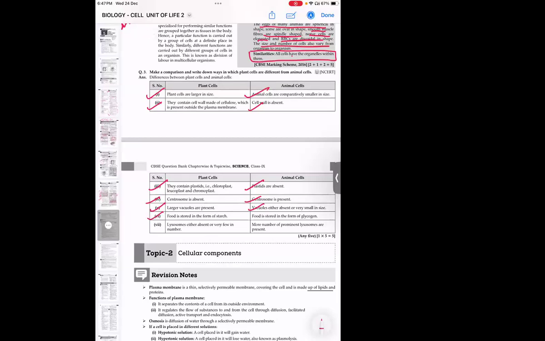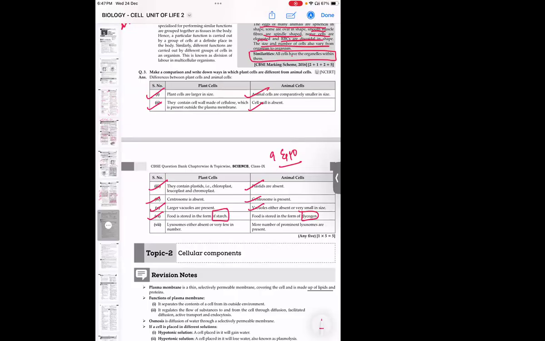In plant cells, food is stored in the form of starch. Again, an important question, for grades 9 and 10 as well. They will ask you to name the energy reserve in the plant.